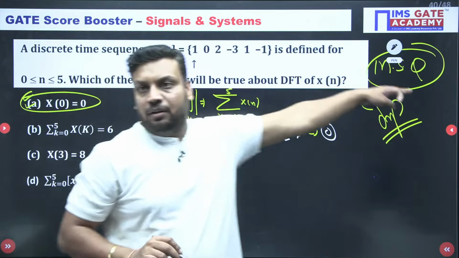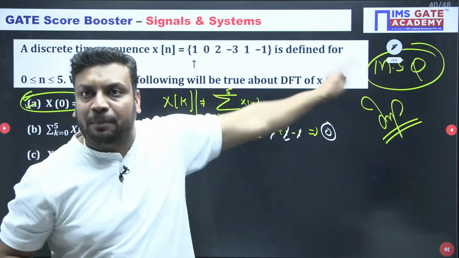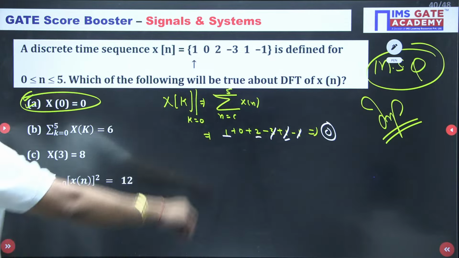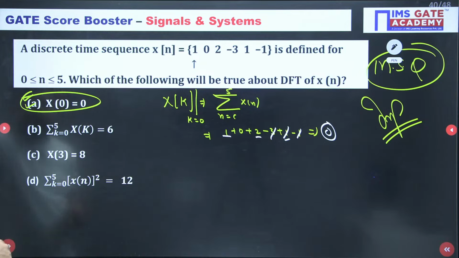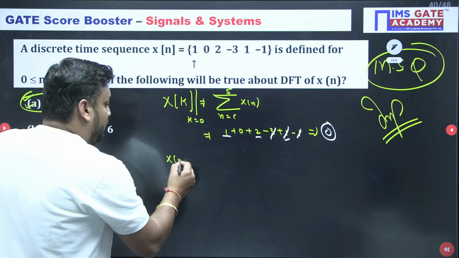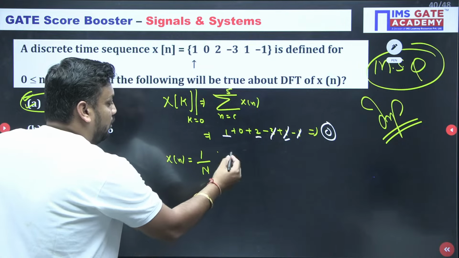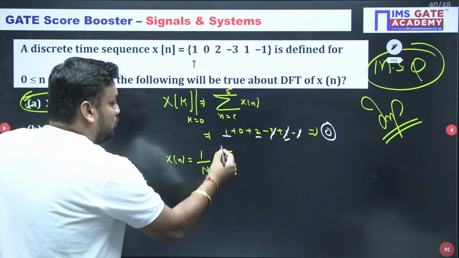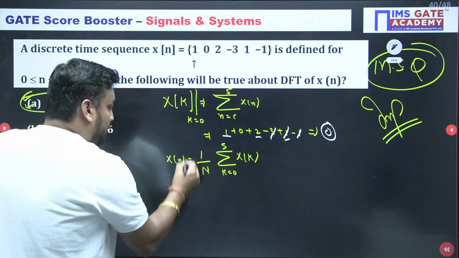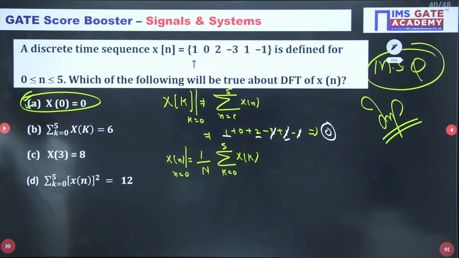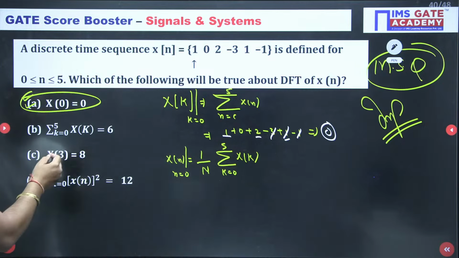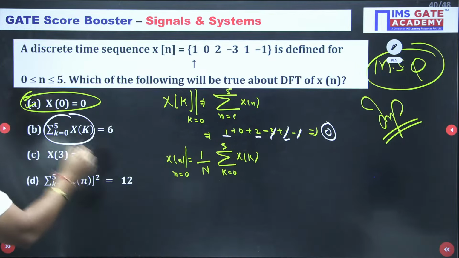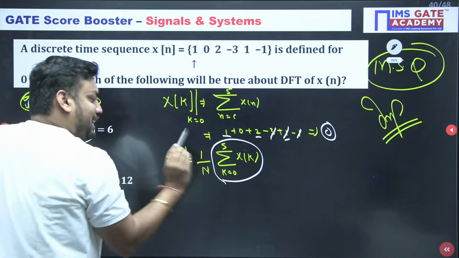And it is an MSQ by the way, so it is a multiple select question. Option A is correct. Why correct? Because small x is given and capital X is the DFT. If I talk about the IDFT formula, x[n] equals 1 upon capital N times the sum over k equal to 0 to 5 of X[k]. If I am looking for x[n] at n equal to 0, I will get this, because e to the power 0 will be 1. And what the examiner is asking is exactly this value, the sum over k equal to 0 to 5 of X[k].